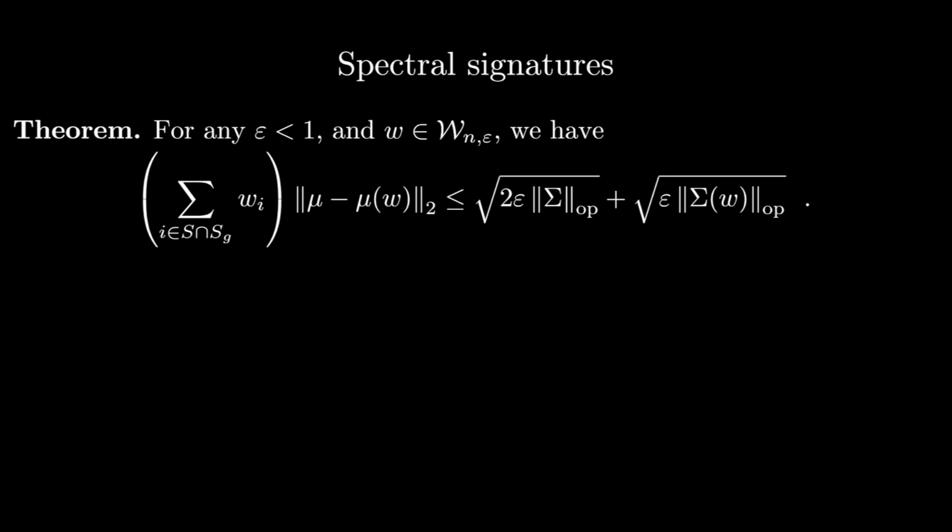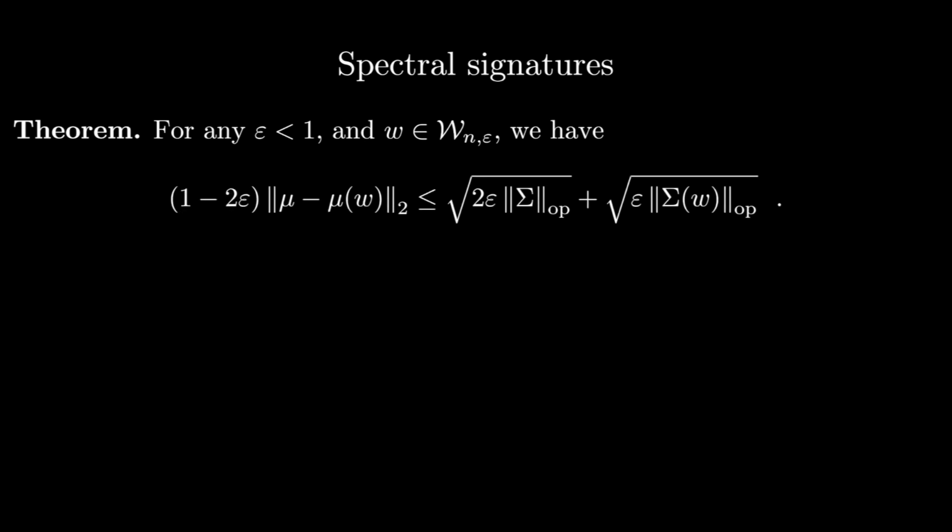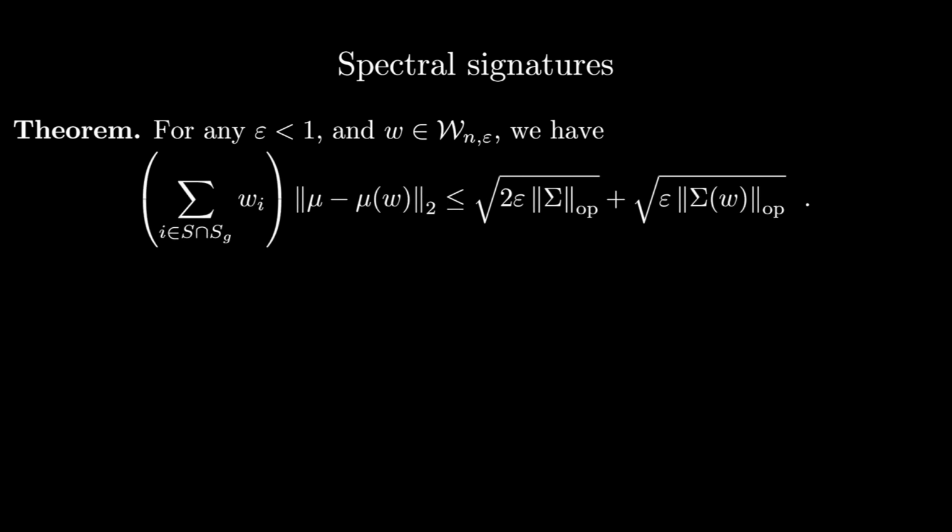Notice that the first term on the left-hand side, the sum over i in S intersect Sg of w_i, is lower bounded by 1 minus 2 epsilon, at least when epsilon is small. So when that happens, this term contributes a small constant factor to the bound. But the form we have is tighter, so we'll prove this statement here.